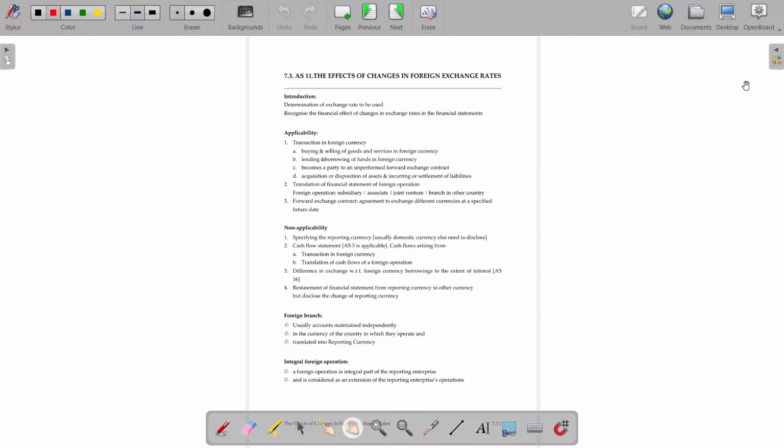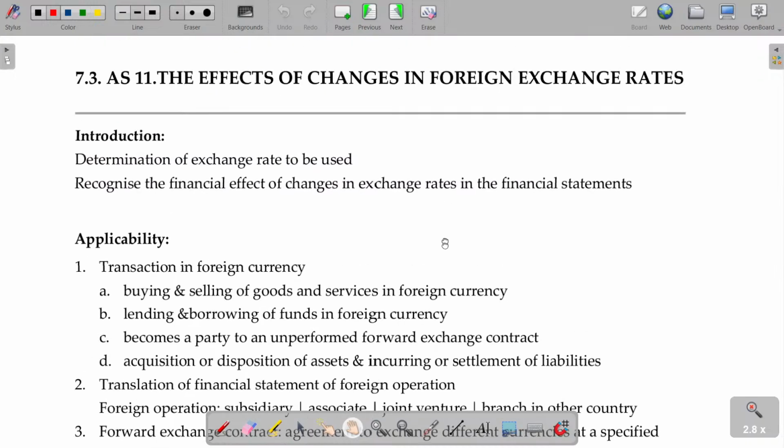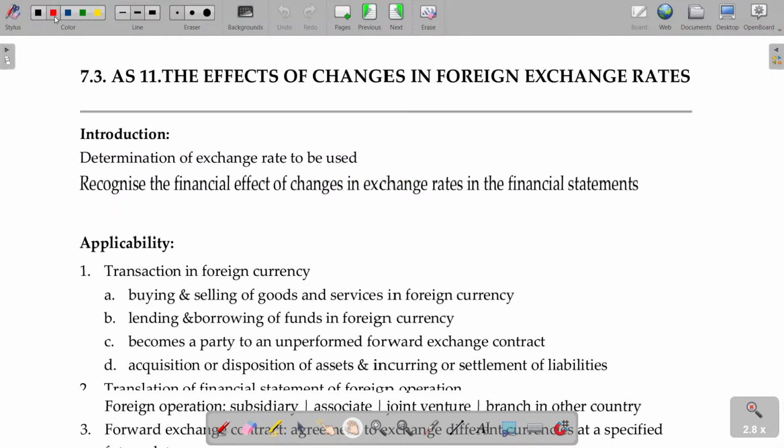Now, the effects of changes in foreign exchange rates. Determination of exchange rate to be used. What rate to be used? You might have studied this in branch account, foreign branch.